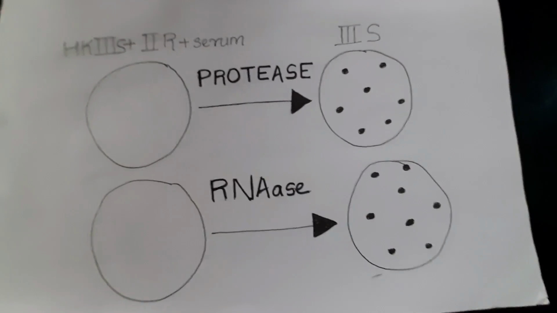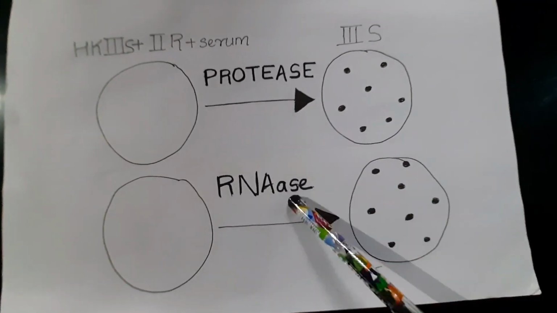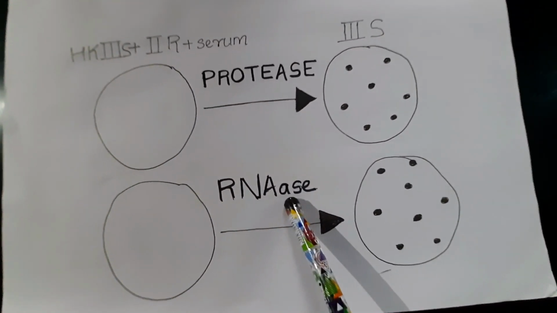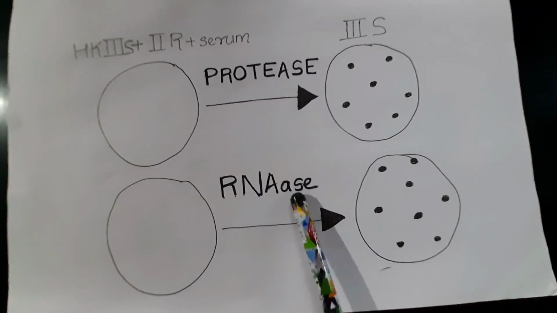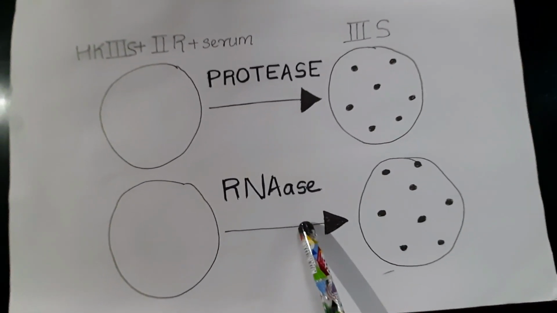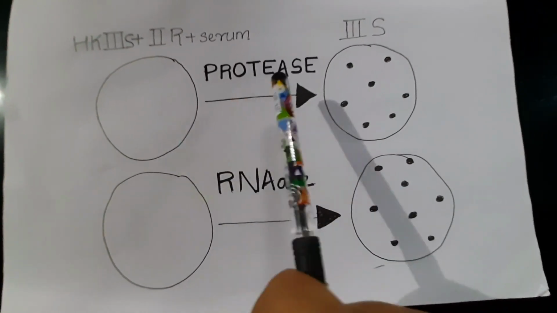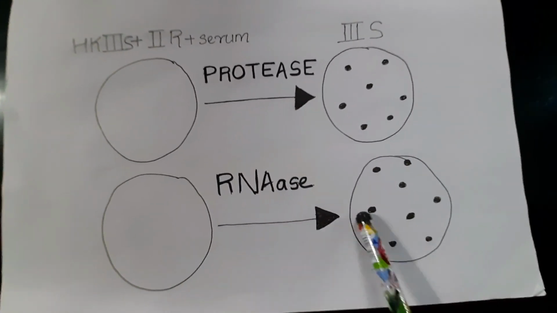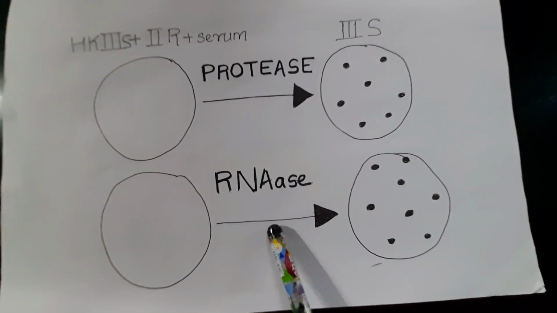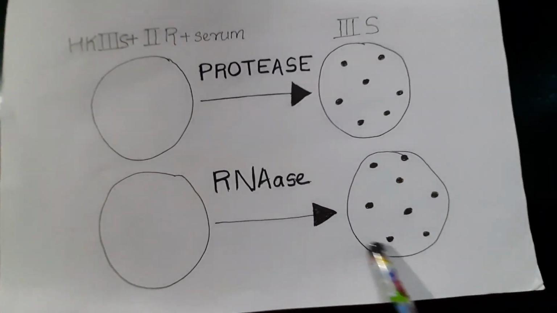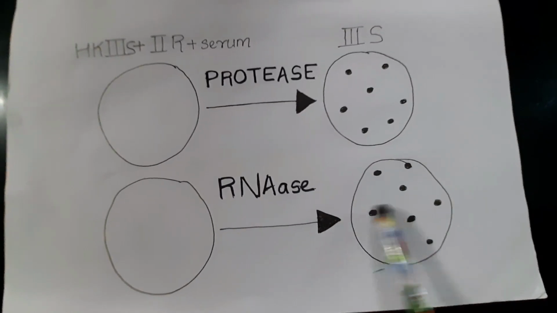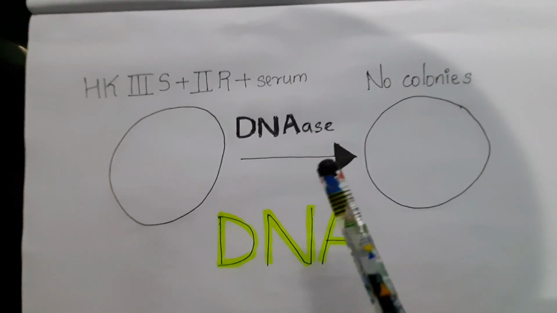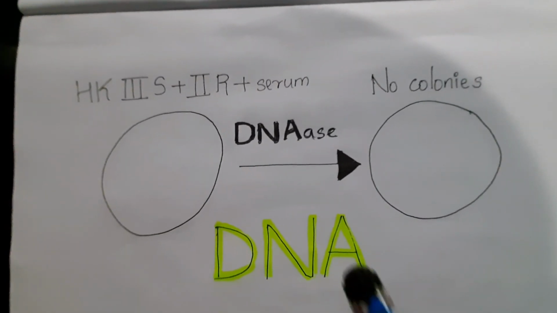In the second set of experiment, they thought, okay, maybe it's not protein, it could be RNA. In order to prove that, along with this mixture, they added RNase. RNase is an enzyme that destroys RNA. So, if it is RNA that causes this transformation, with the presence of RNase, the RNA will be destroyed and no transformation will happen. But they saw that they have got colonies of 3S in the petri dish, which means it's not RNA that causes the transformation. Now it is clear that it's not protein or RNA that is causing transformation.